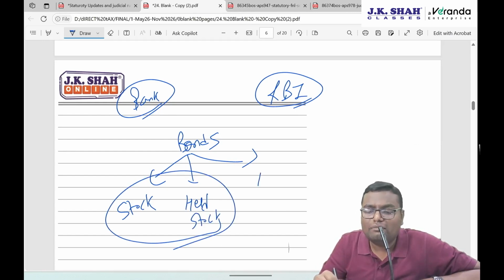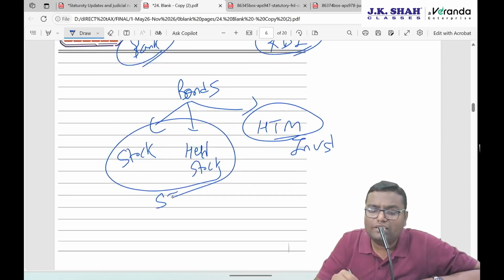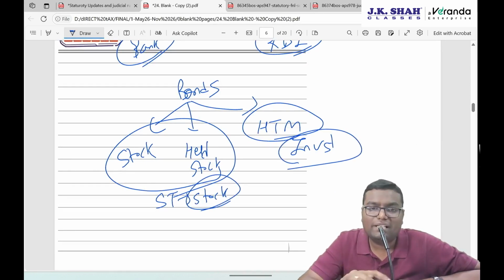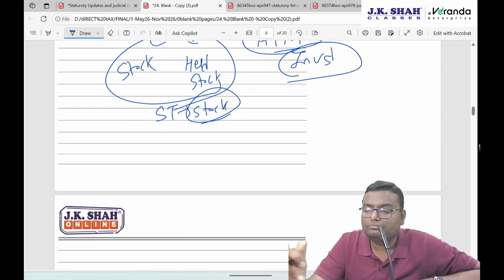And the second category is mainly held till maturity, H2M. That is a long-term investment. So one is basically short-term stock in trade. One is basically long-term investment. Let us discuss first this held till maturity investment.